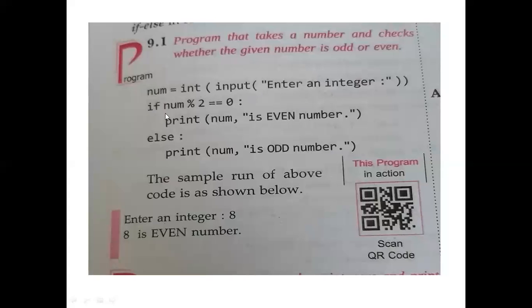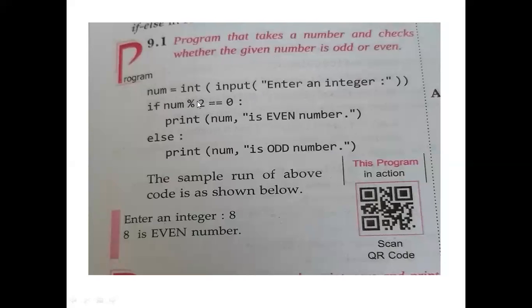Then we have to put a condition here. We know that an even number is divisible by 2 and an odd number is not divisible by 2, and you know that the modulus operator gives you the remainder. So if the remainder is 0, that means the number is even. If the remainder is not 0, the number is odd. So we have to put this condition here.